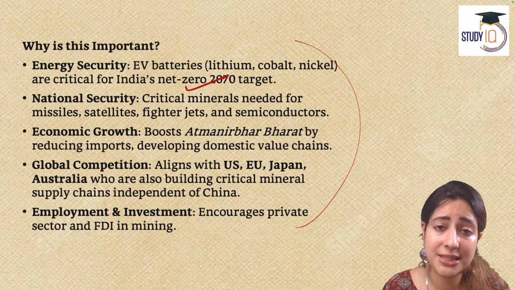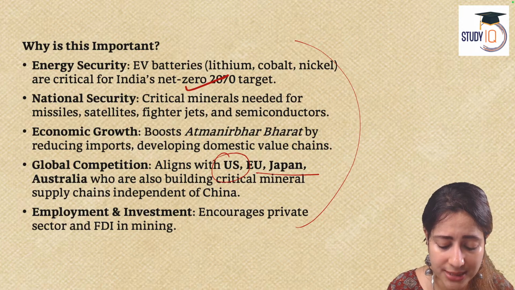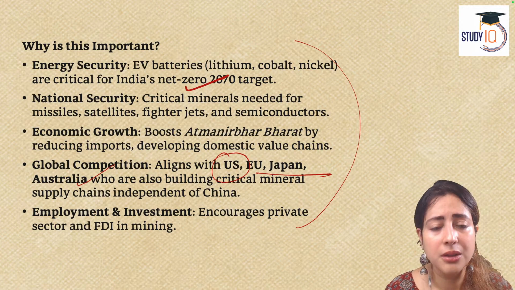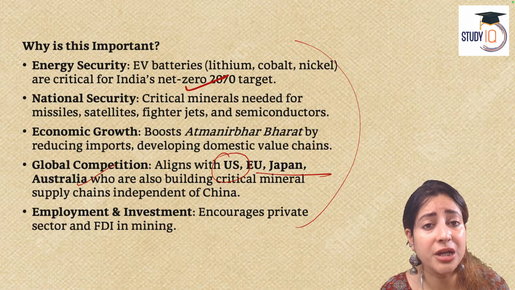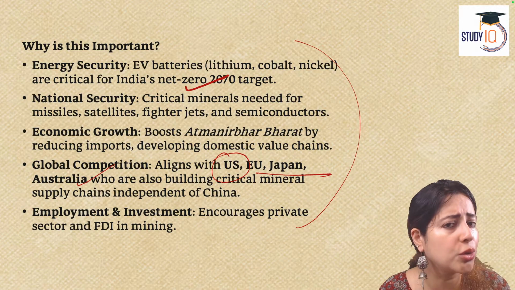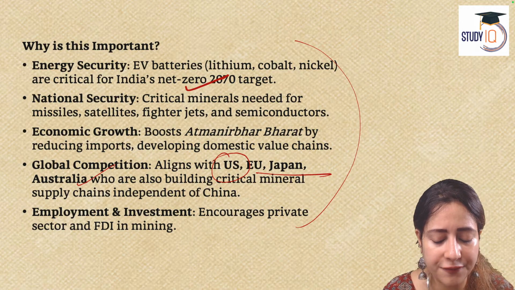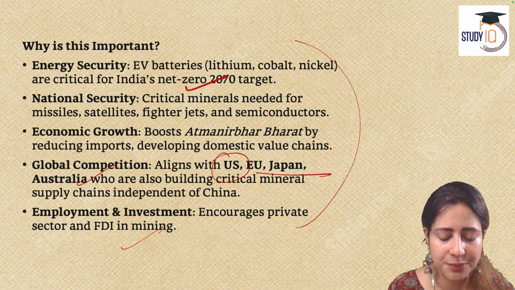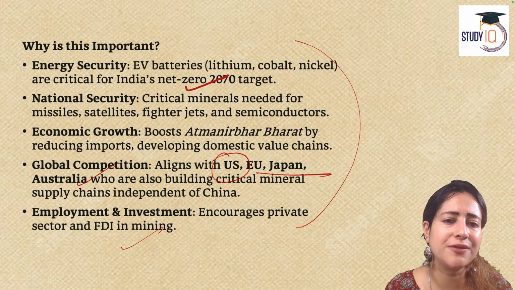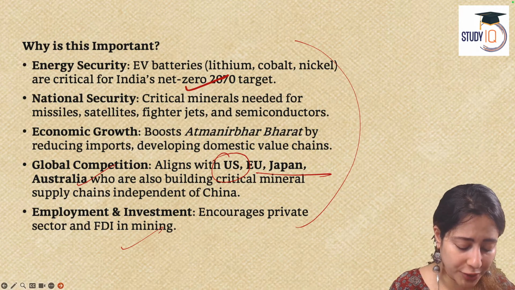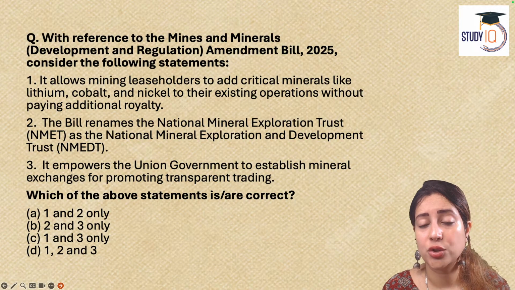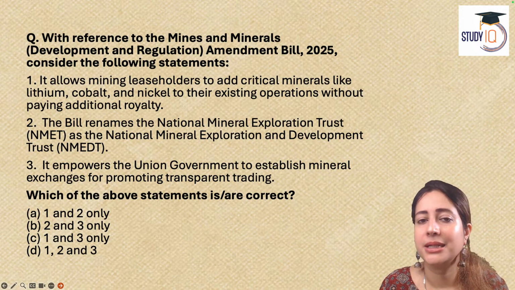Global competition says that apart from China, there are the US, European Union, and Japan, who are also trying to develop their own independence in terms of critical mineral mining because they also don't want to depend on China anymore. So all these countries are now trying to be self-sufficient. It is quite in line with Atmanirbhar Bharat. It will encourage private companies. It will allow more foreign direct investment. With regards to climate setbacks, that is yet to be investigated.